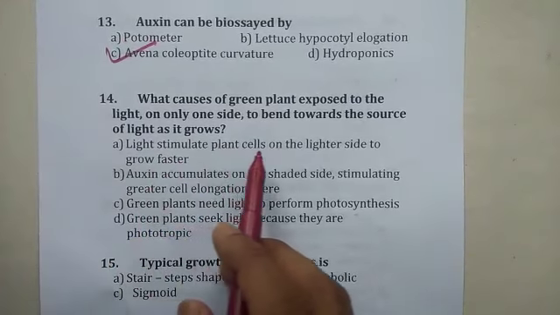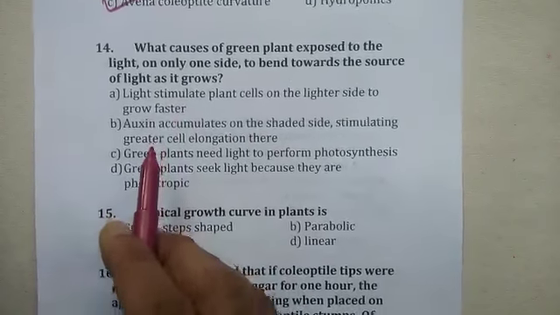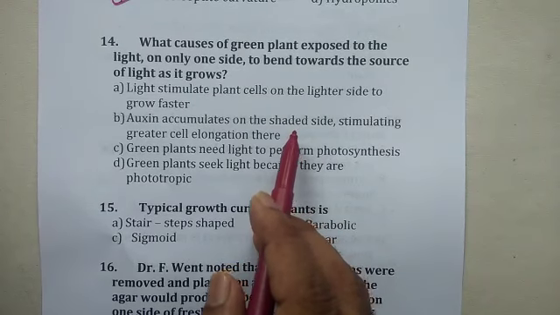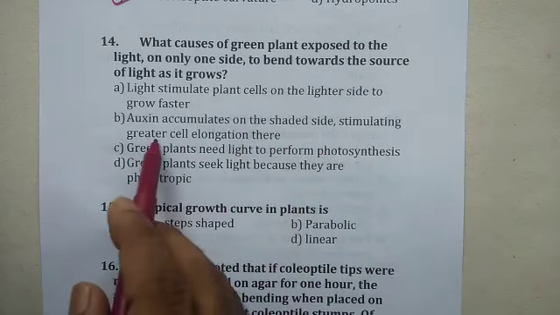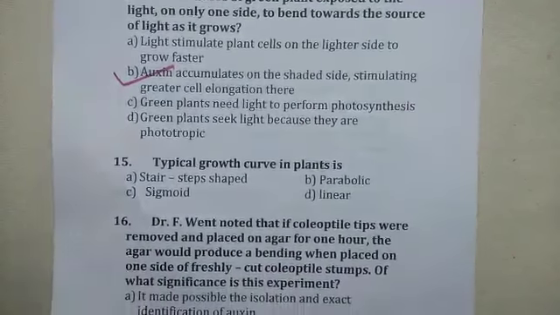Light stimulates plant cells on the lighter side to grow faster. No. Auxin accumulates on the shaded side. That's what I was explaining. Stimulating greater cell elongation there. So B is the correct answer.